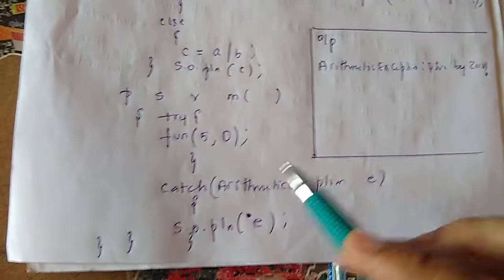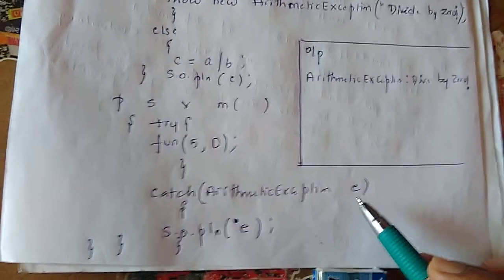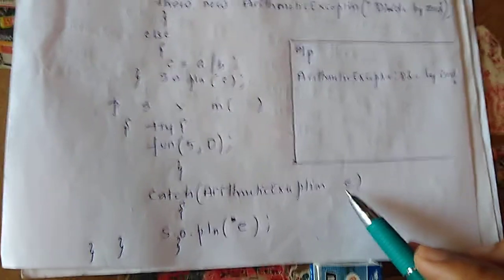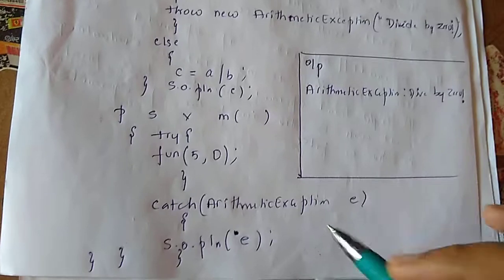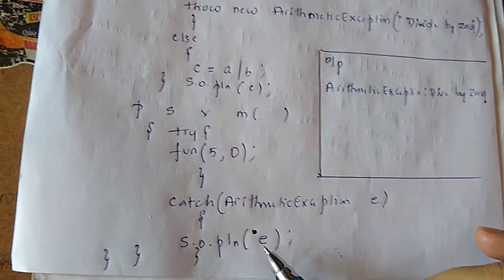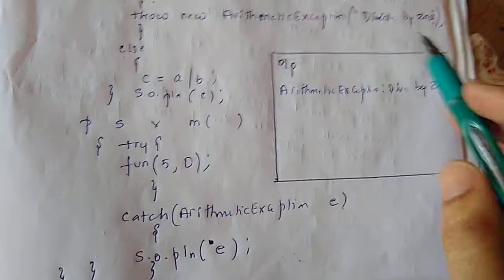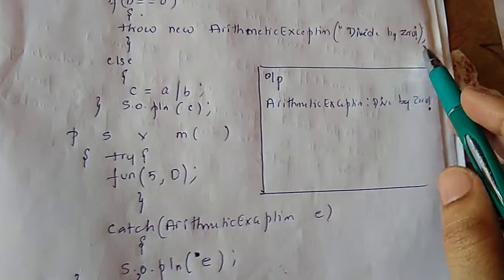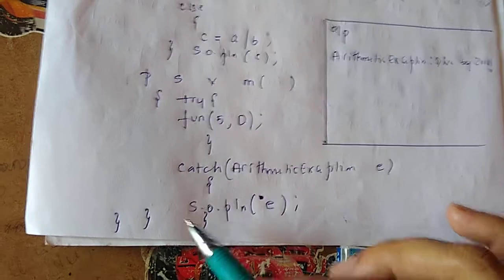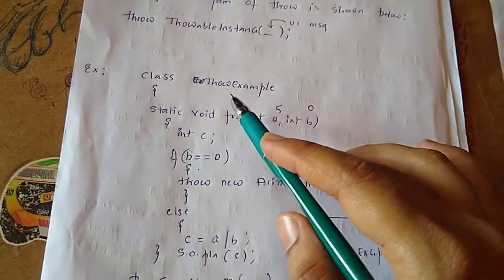Below that I have written the catch block: catch ArithmeticException e. This will handle that particular exception. Whatever message I pass from there will be copied into e, and I am printing it here with System.out.println. So I'll get the output: ArithmeticException divided by 0! That's the message we gave. This is the end of the catch block, the end of public static void main, and the end of class ThrowExample.